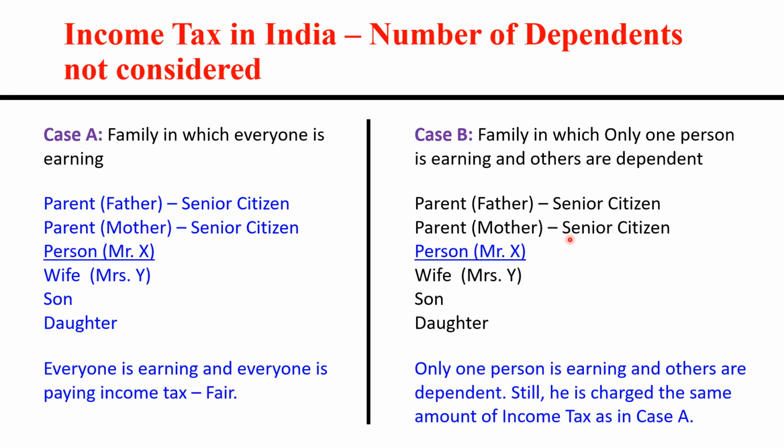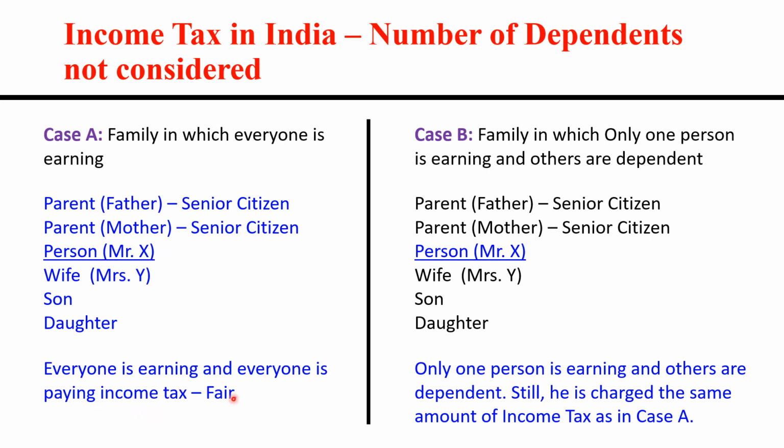Now let us consider two different families. One family, we consider it as case A. In this family there is a person Mr. X and his wife Mrs. Y, and this family has parents. One father, senior citizen, and one mother, senior citizen, and two children, one son and one daughter. So there is a family of 6 people, and consider that in this family all people are earning somehow and they are all paying the income tax.